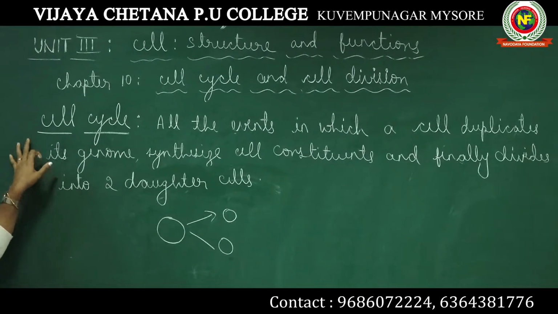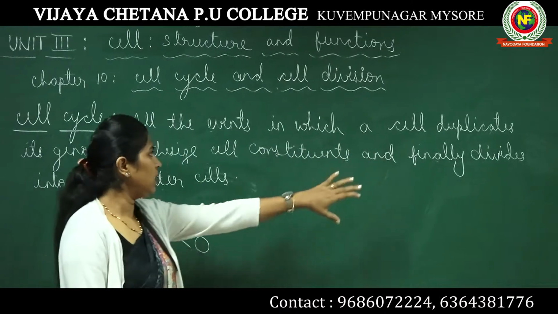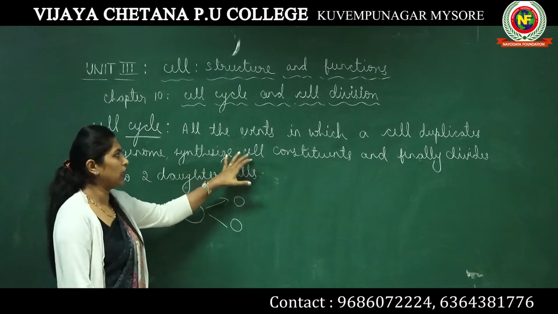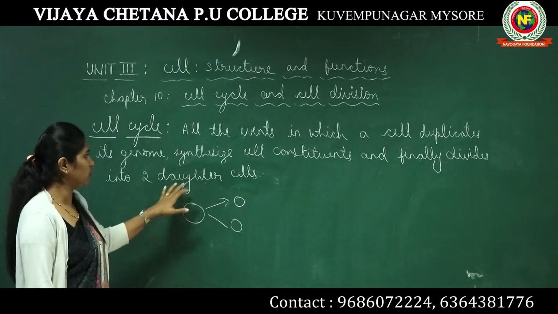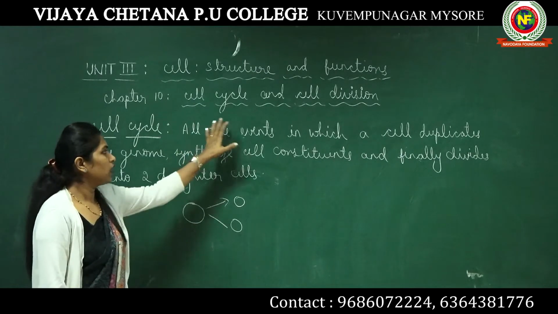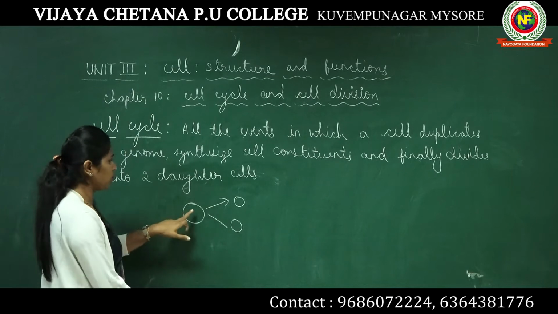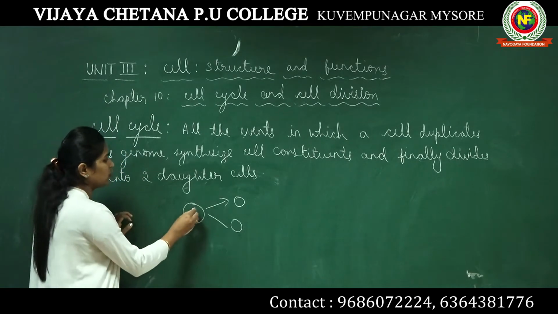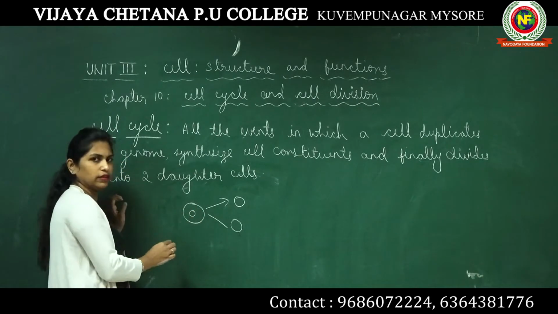Cell cycle refers to all the events in which a cell duplicates its genome, synthesizes cell constituents and finally divides into two daughter cells. From the time a cell is formed, inside every cell there are two major components.